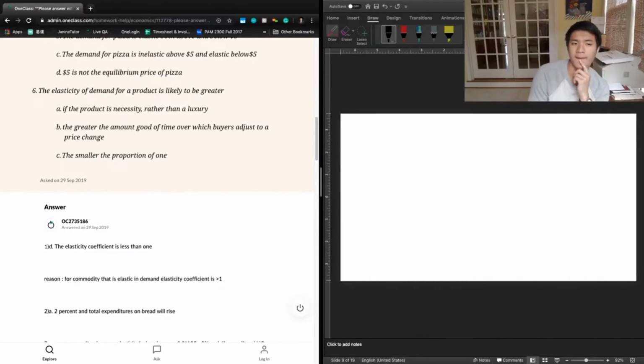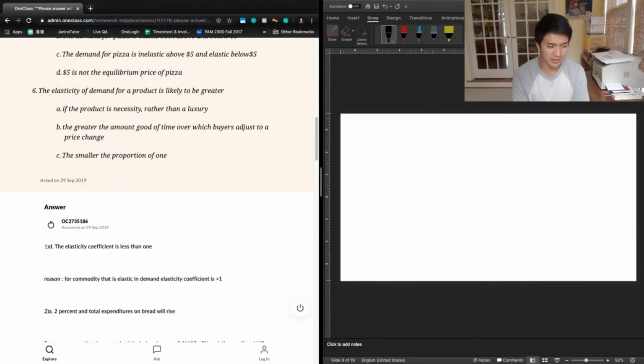So let's take a second to break down these answers. Higher elasticity of demand means an elastic good. So we're asking in which of these cases a price change is going to result in a disproportionately high change in quantity demanded.